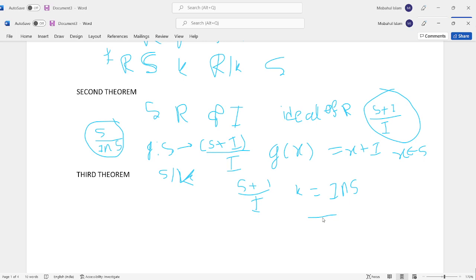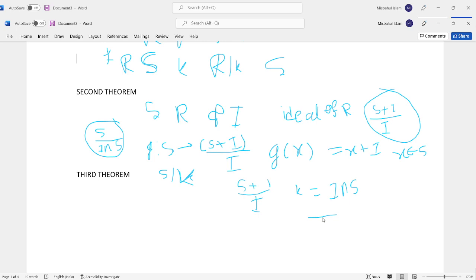I repeat this topic. Second theorem: if S is a subring of a ring R and I is an ideal of R, then the factor rings S plus I by I and S by I intersection S are isomorphic. Here we define g such that g(x) equals x plus I, x belongs to S, so that g is an epimorphism.